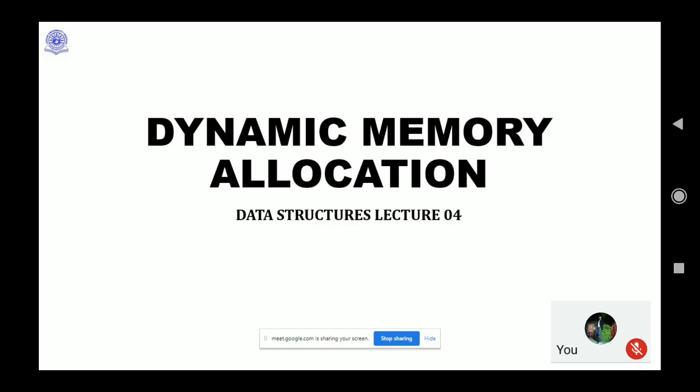Most important topic to understand data structure in the later classes. We have been in this series of lectures looking at pointers from different angles. First, we looked at what the data type is. Then we looked at how pointers are declared. Then we looked at the relationship between pointers and arrays, and pointers and character arrays.